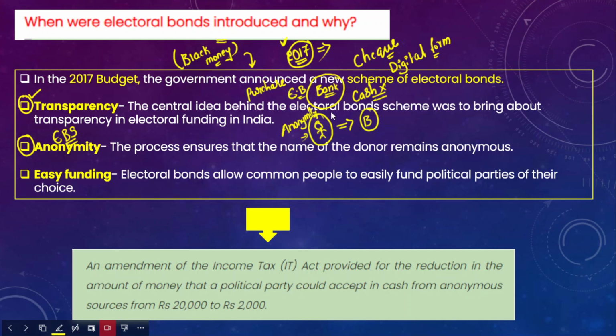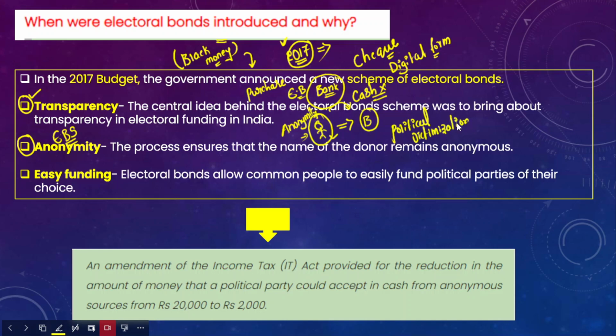How much he donated to political party B, when he donated, and who this donor is, the details will not be known. Thereby it will prevent the political victimization of the donor by the ruling party.